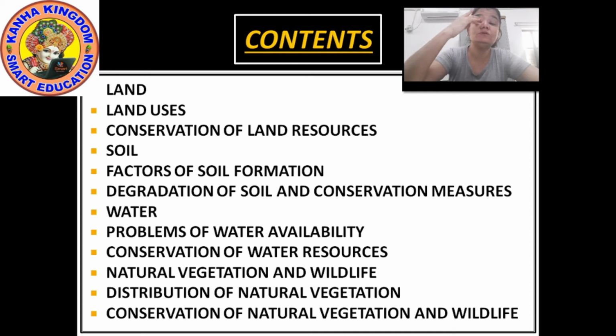It is also used for building houses, buildings, roads, setting up industries. We had also seen that the land is the most important natural resource and it covers 30% of the total area of the earth's surface, right?